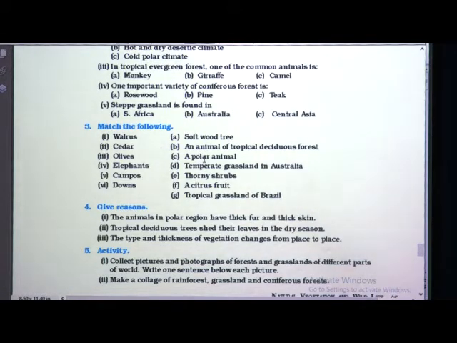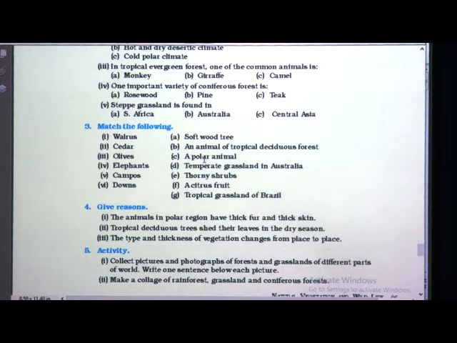Yes, elephants are an animal of tropical deciduous forests. Where are the elephants found? They are found in tropical deciduous forests. Campos. Yes, tropical grassland of Brazil. Now downs, it is a temperate grassland in Australia. Okay, we have solved. Tick the correct answer, match the following.